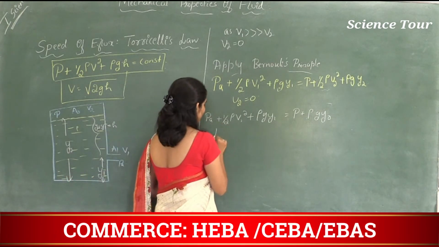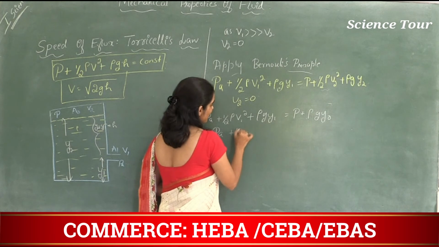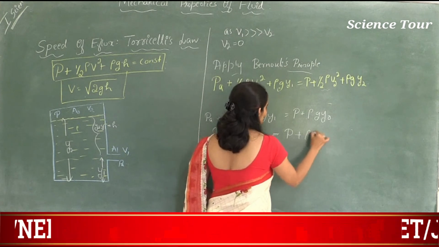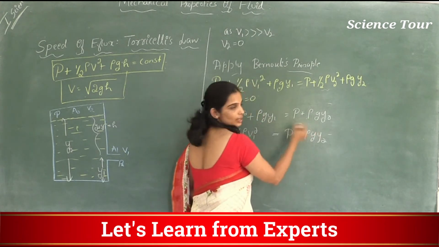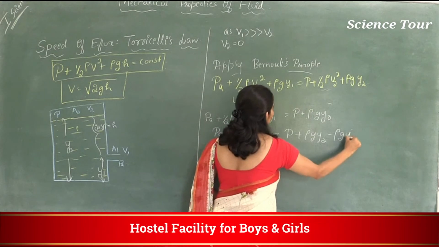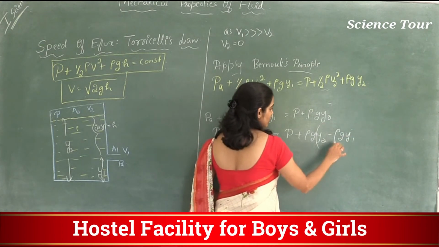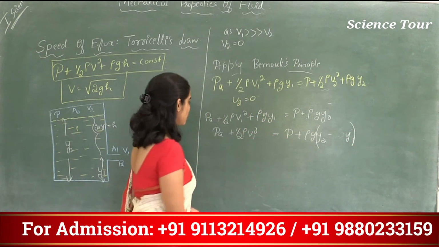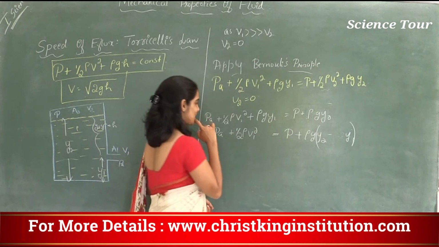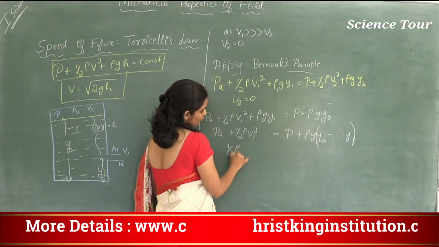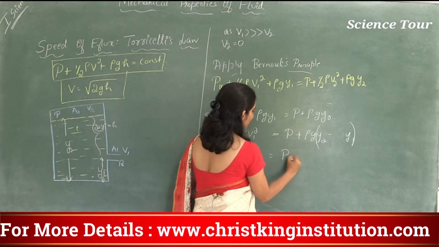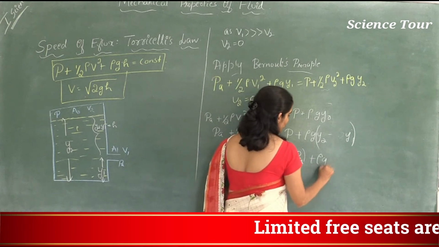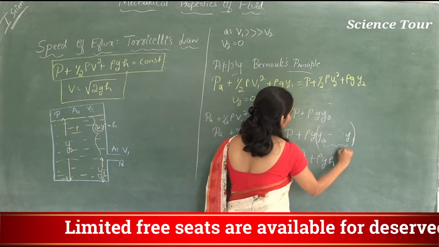For that, what I do is PA plus half rho V1 square is equal to P plus rho g Y2 minus, this I bring to the right hand side, rho g Y1. Rho g is common, so can I write rho g into Y2 minus Y1? Yes. What is Y2 minus Y1? That is H. So half into rho V1 square is equal to P minus PA, because I bring PA to the right hand side, plus rho g H. Y2 minus Y1 is H.